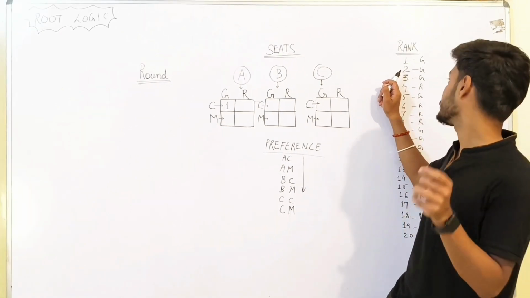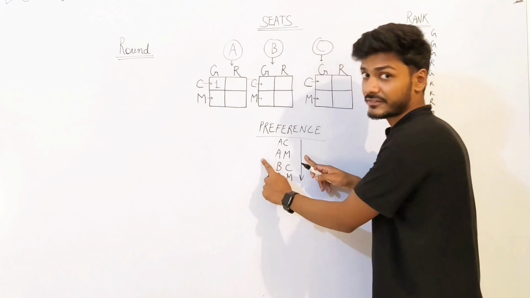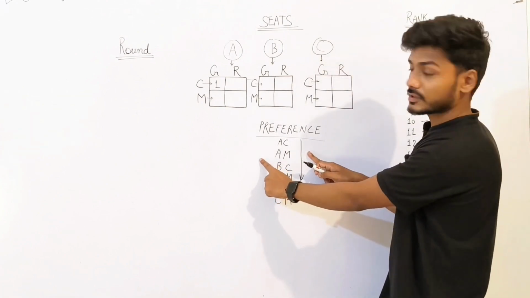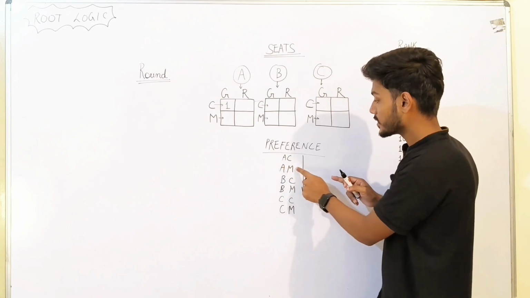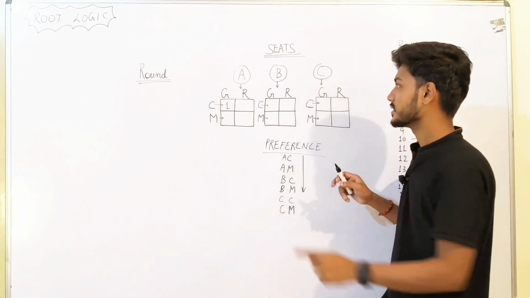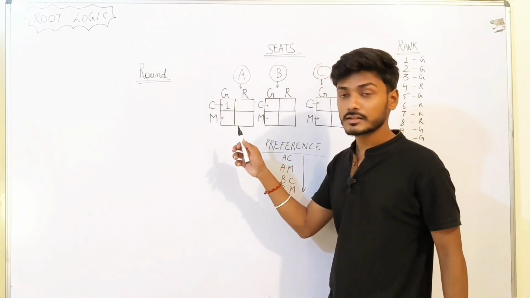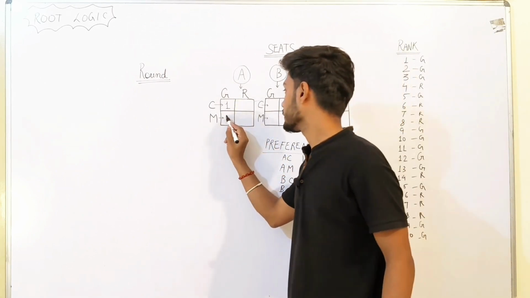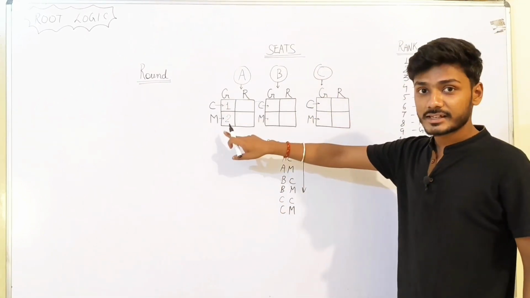JoSAA has to allot the seat to him, right? So, that is why it is looking at the preferences. He is not getting this preference, so it moves to the second preference. What does the second ranker want? In Institute A, he wants mechanical. So, again, it looks for it. In the general category, is there a mechanical seat available? Yes. So, it fills. The second ranker gets the mechanical seat. Okay. The first ranker and the second ranker have got their seats.